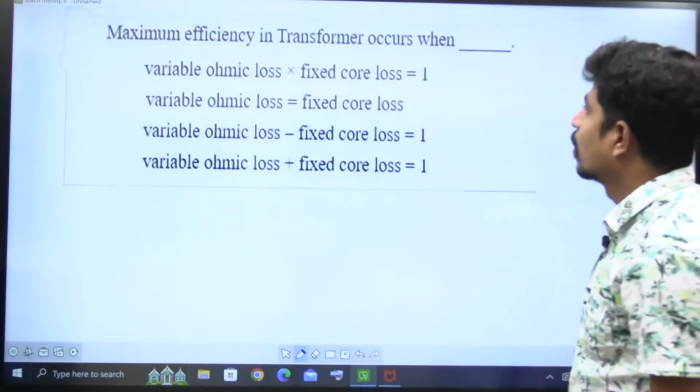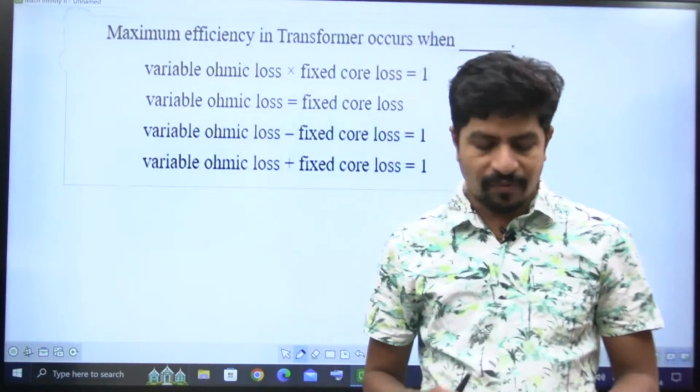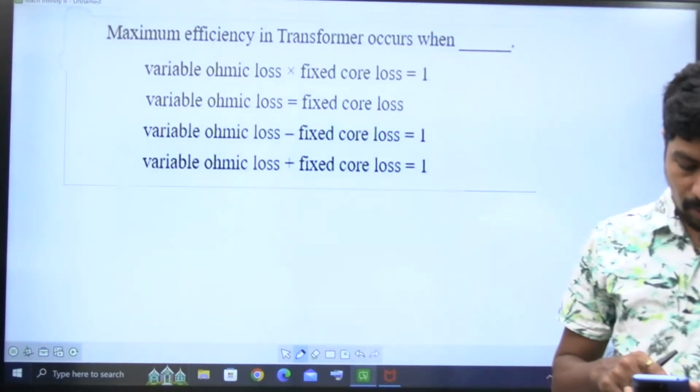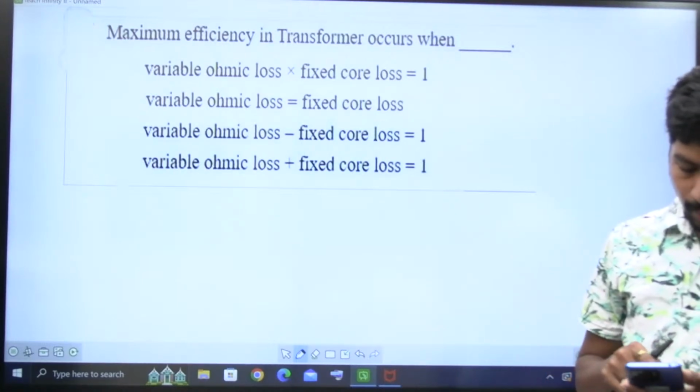Next question. Efficiency of the transformer. You must answer this question. I'm waiting for your answer in the chat box. What is it, when is the maximum efficiency of a transformer going to happen?